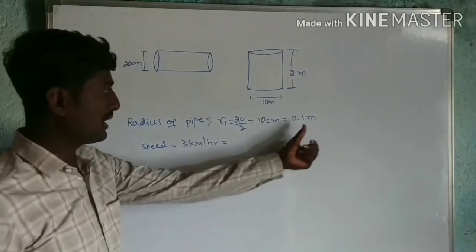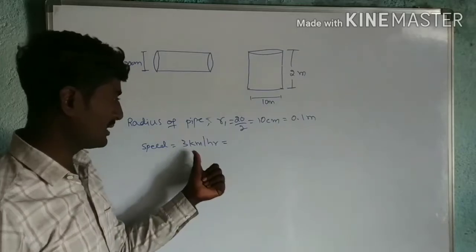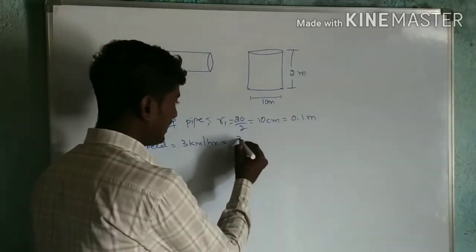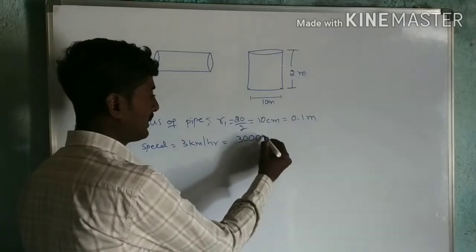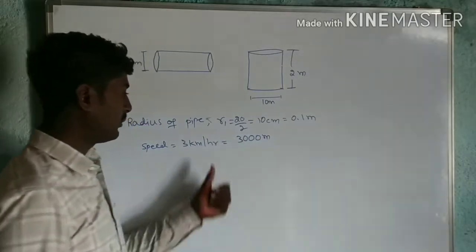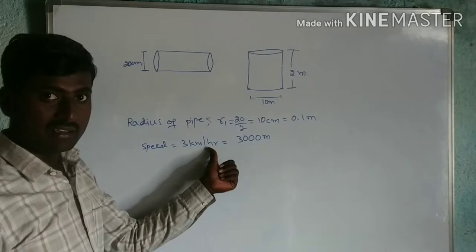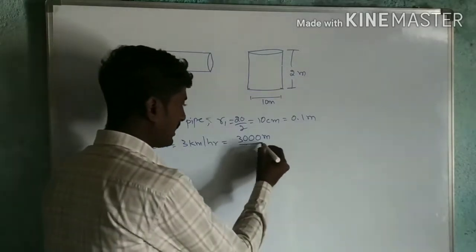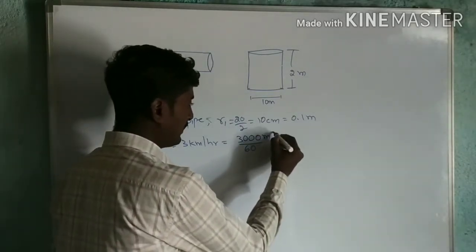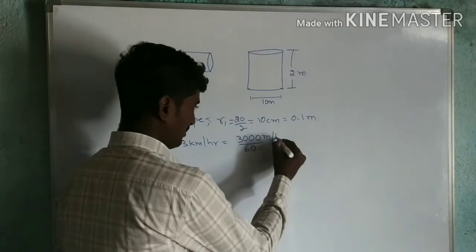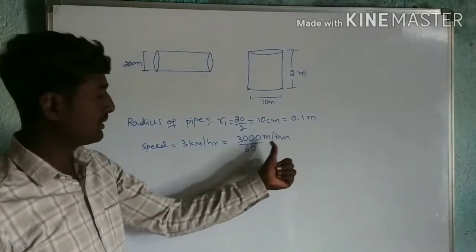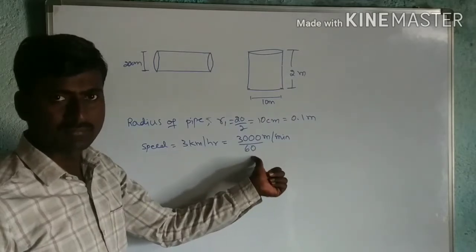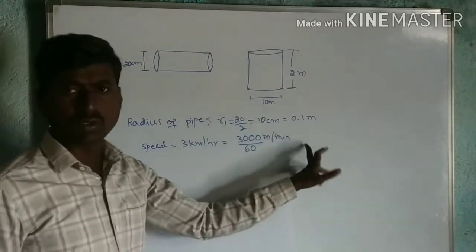So already we have taken the other dimensions in meter, so I will convert this into meter. 3 into 10 power 3, that is 3000 meter. If you want to convert this into minute, you must divide it by 60. Otherwise you can write in hour also, no problem at all.